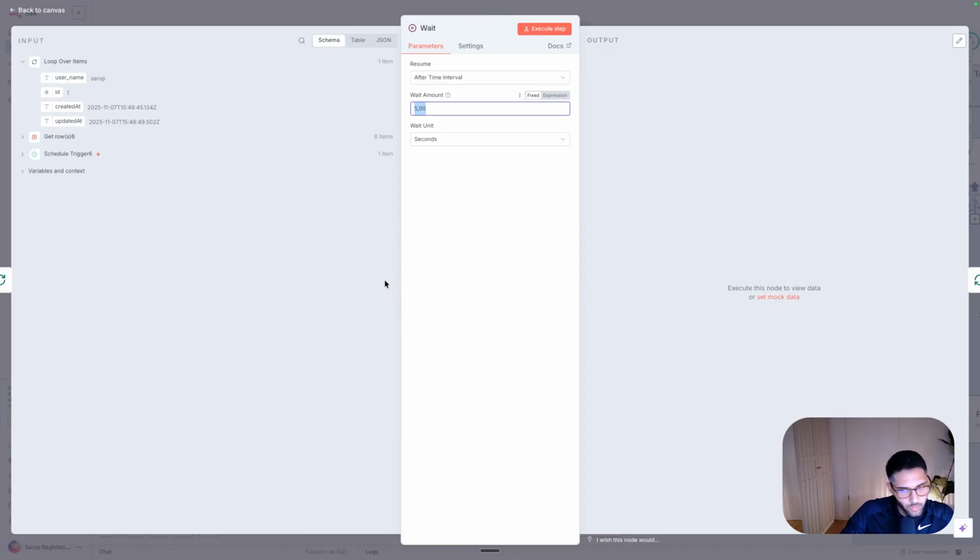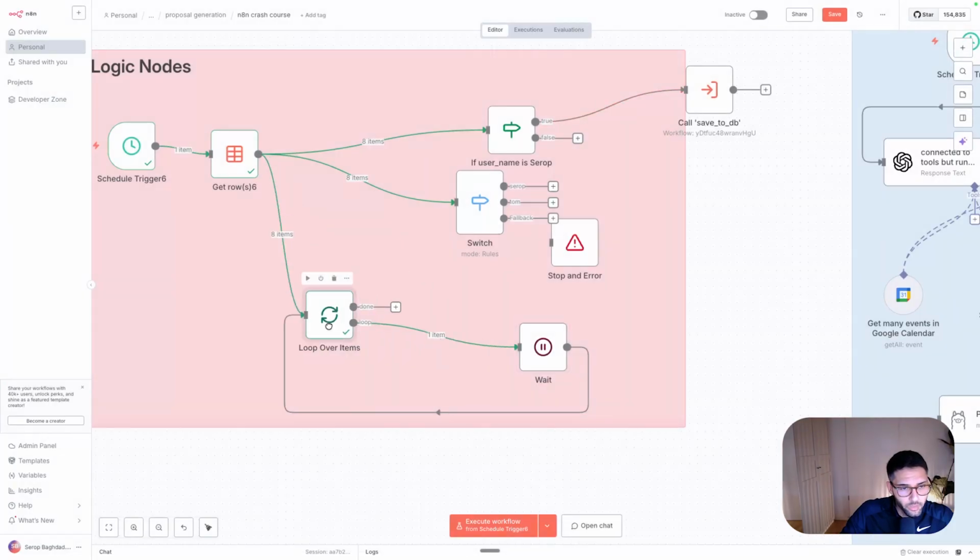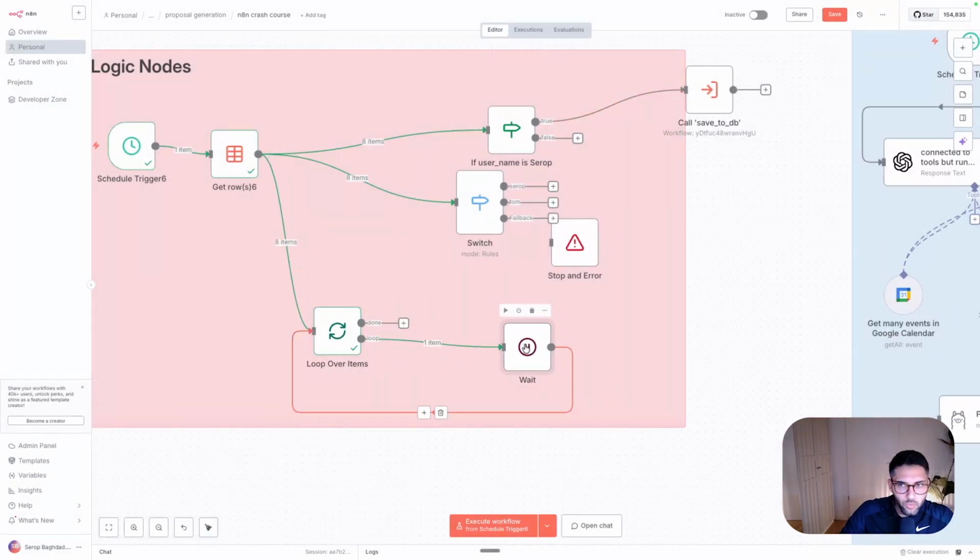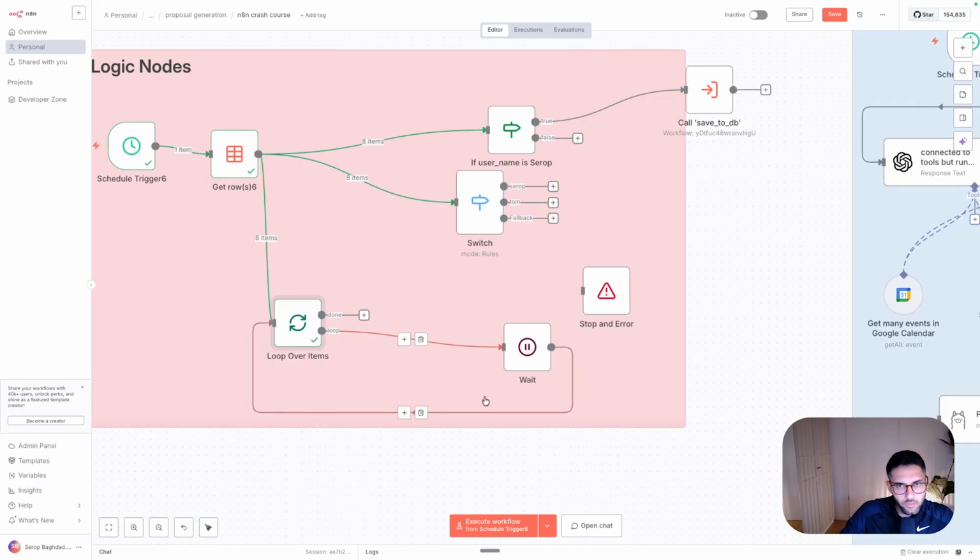So for example, certain APIs allow you only to send 50 calls per minute, which I've had before. So that means you need to make sure that you combine the loop with the wait so that you are under this threshold. Otherwise, it will actually block you and won't allow you to call more APIs. So this is a very useful node to use in these kinds of scenarios.